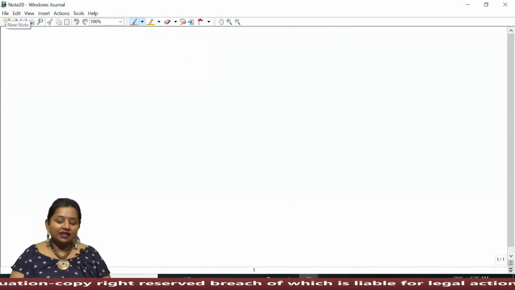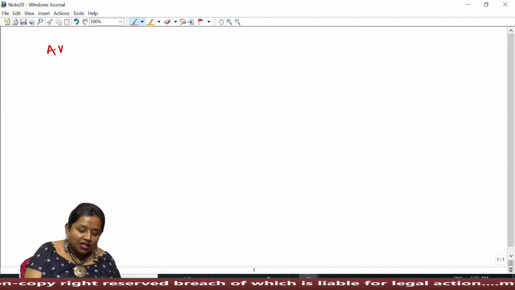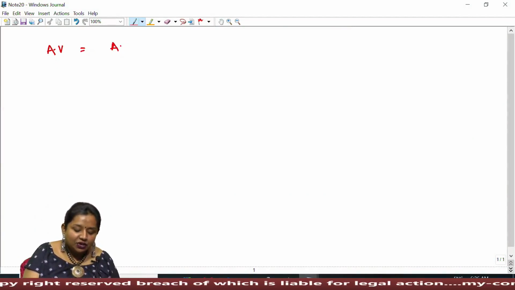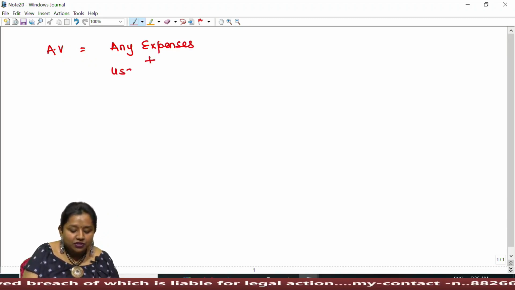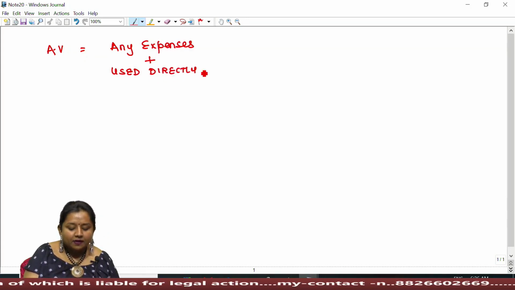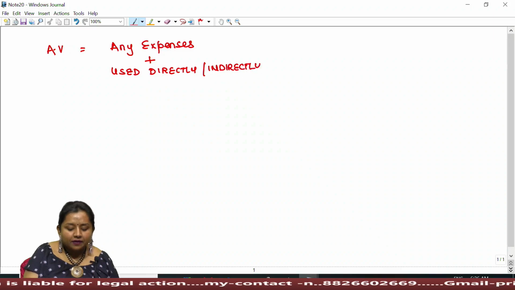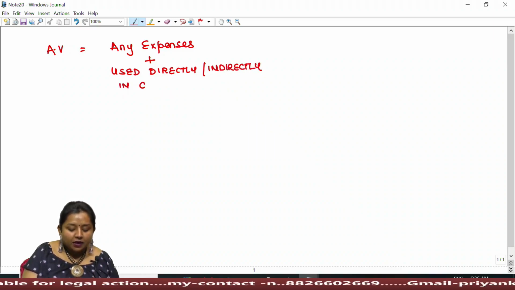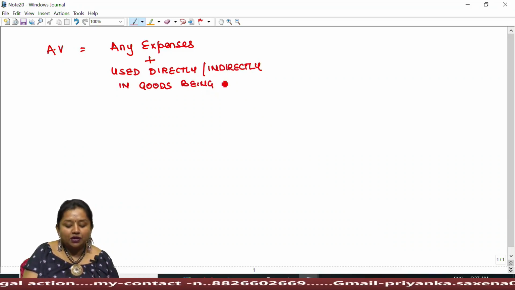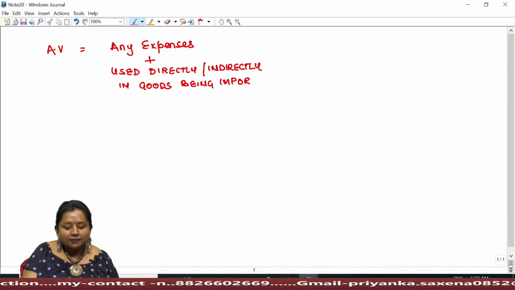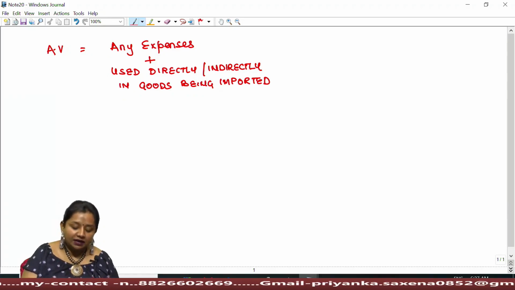So finally, I can conclude that assessable value under custom duty shall include any expense used directly or indirectly in goods being imported. Any goods being imported in India, any expense incurred thereupon shall be added thereupon.